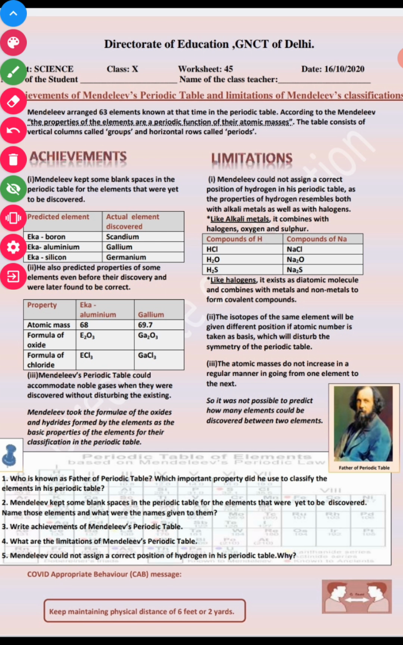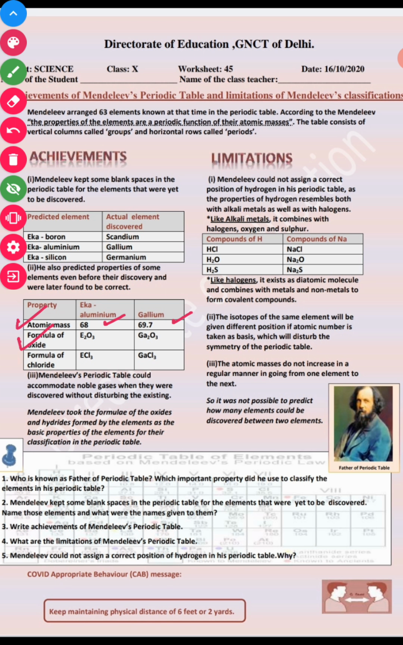Second, he also predicted the properties of some elements even before their discovery, and they were later found to be correct. Actually, these were big achievements from Mendeleev. Like atomic masses: he had given the atomic mass of Eka aluminium as 68, and gallium is 69.7. He also gave the formulas of oxides and hydrides.